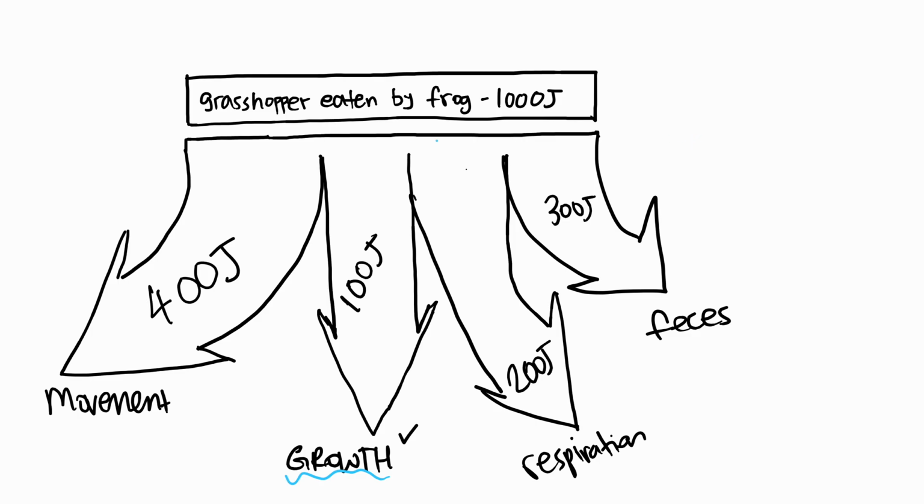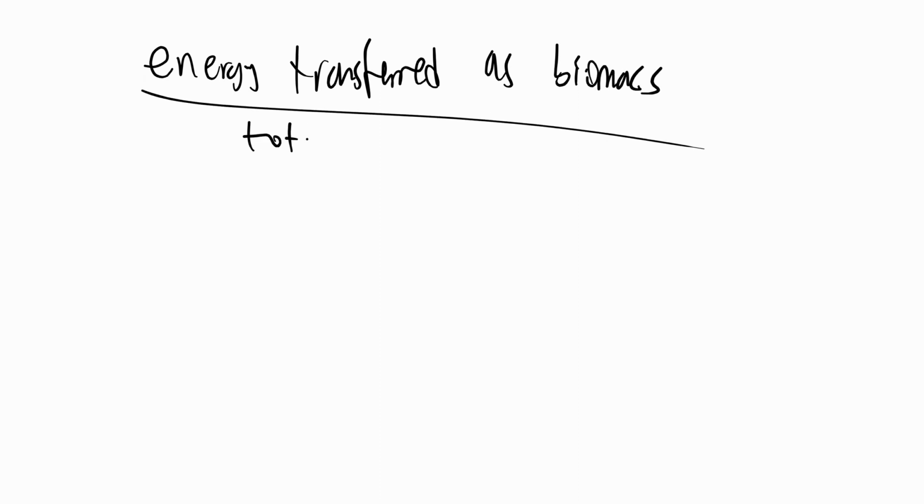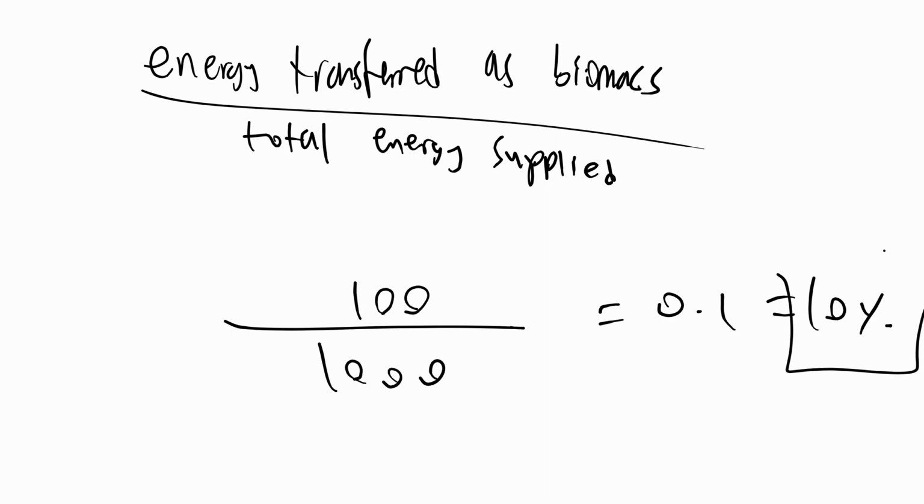Now we can also calculate the percentage of energy transferred, the efficiency essentially. How do we do that? It's the energy transferred as biomass, all divided by total energy supplied. So if the grasshopper supplies 1000 joules of energy, but only 100 joules of that is passed on as biomass, that's going to lead to 0.1, which is about 10% efficiency, which is in line with what we'd expect.